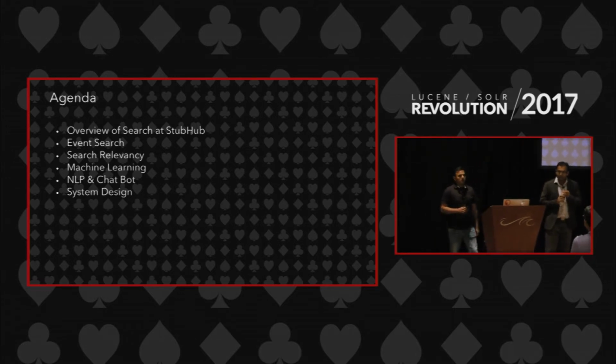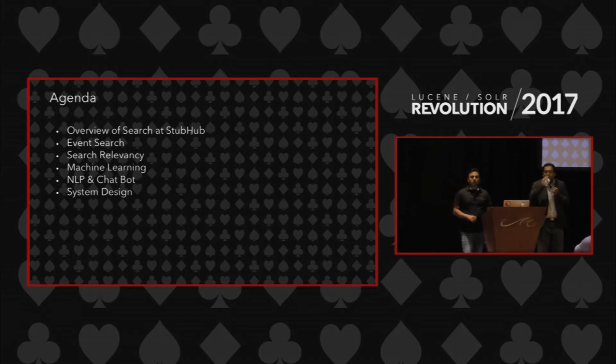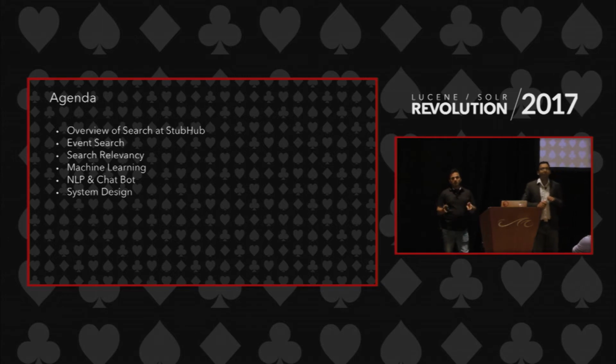Today we are going to talk more about search at StubHub, how we use search, and what use cases are solved at StubHub. In particular, we'll talk about event-specific search, and some of the relevancy methods we use to improve relevancy to show better results for our customers. We're also going to talk about some of the machine learning techniques we are using, the natural language queries we are supporting on our site, and some chatbot use cases. And finally, I'll go over a high-level system design of our search infrastructure.